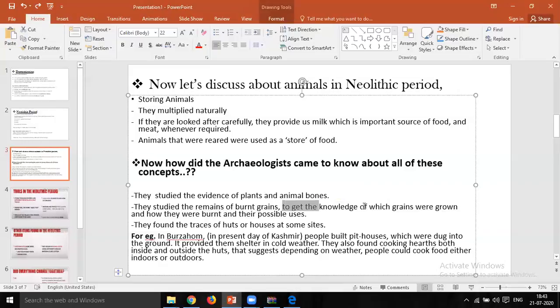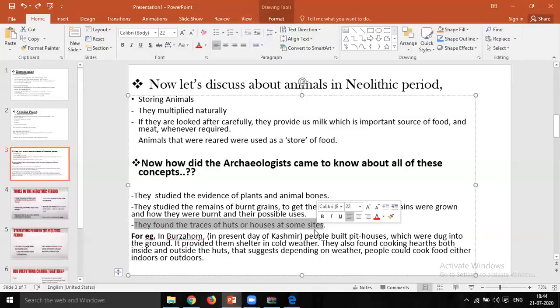To get the knowledge of the grains that were being grown, how they were burnt, and their possible uses. And the third point is that they found traces of huts or houses at some sites.